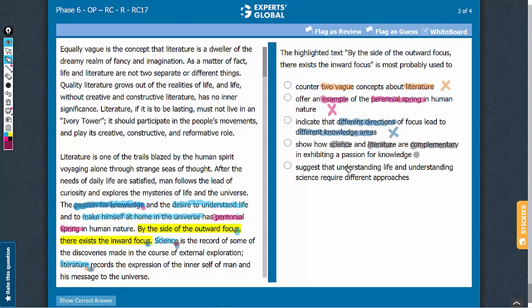Answer choice E, to suggest that understanding life and understanding science require different approaches. It is true that science relates to an outward focus and literature relates to an inward focus. So both of them require two different approaches, but to highlight the difference is not the purpose of the highlighted text. The highlighted text suggests that the passion for knowledge comes in two forms and one requires outward focus and the other requires inward focus. So this answer choice can be eliminated. D is the correct answer.